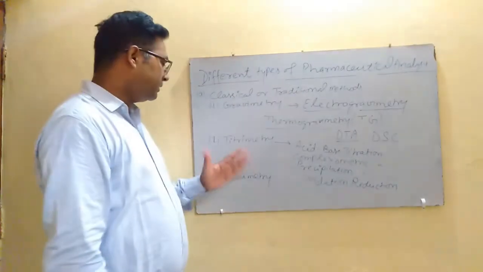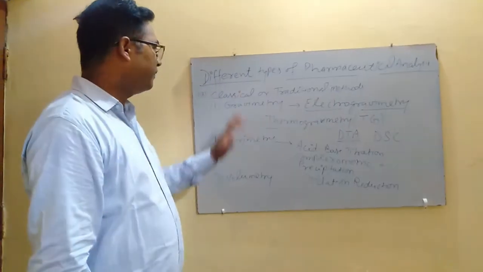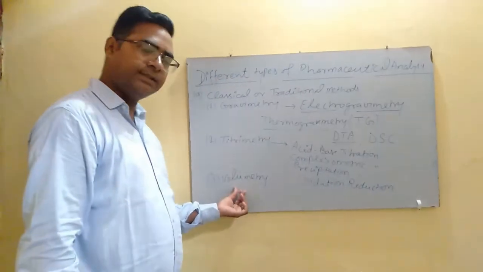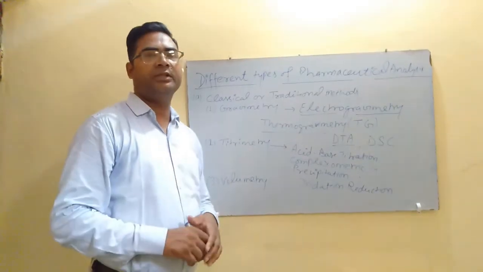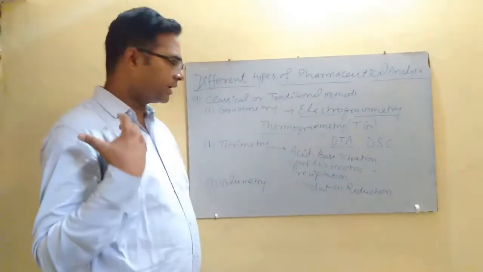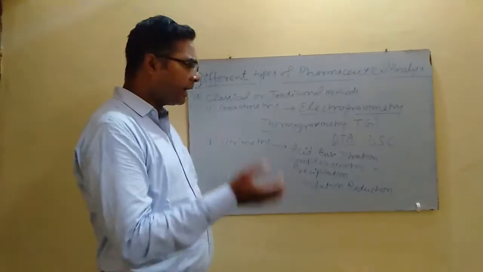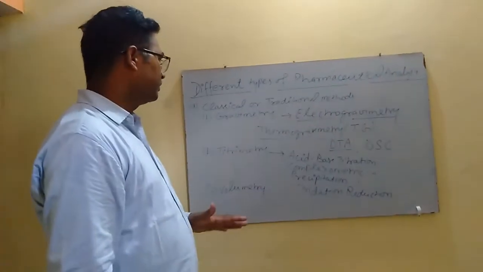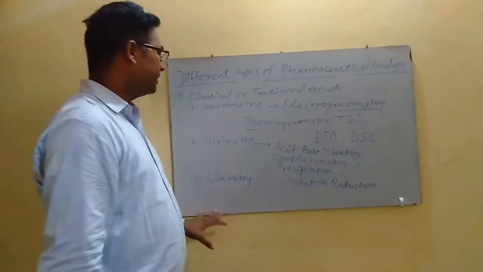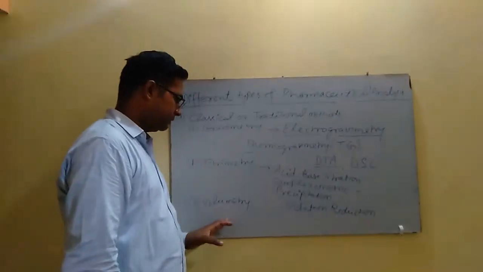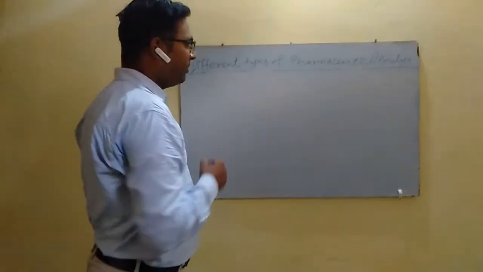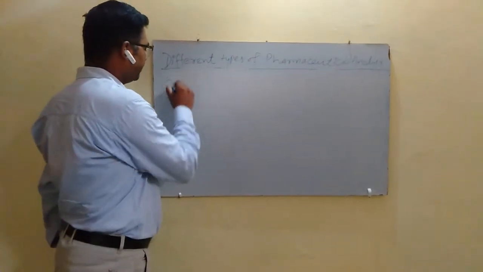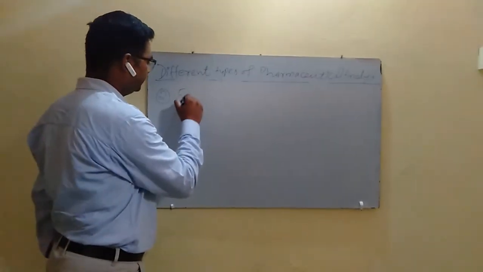Volumetric analysis is also a type of classical or traditional method of analysis. In volumetric analysis, we generally determine the volume of a gas evolved or absorbed in a particular reaction. So all these are the classical methods of pharmaceutical analysis. Now coming on second, electrochemical methods of pharmaceutical analysis.